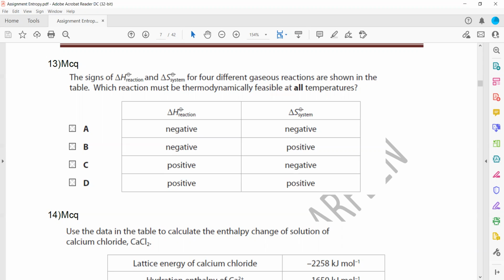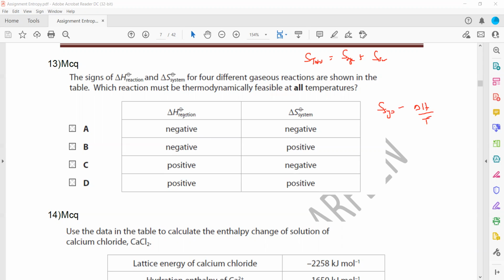So total entropy is equal to entropy of system plus entropy of surrounding, and surrounding is minus delta H by T, so it will be system minus delta H by T.